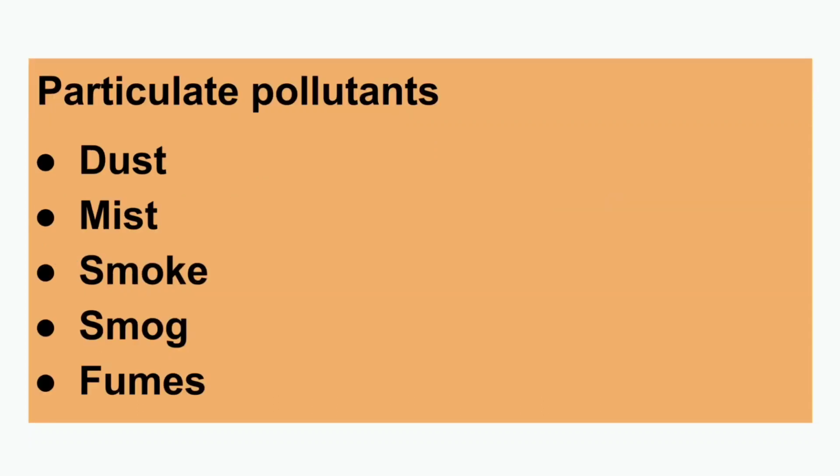The next thing is particulate pollutants. For this, remember it with the rhyme which follows: dust mist, smoke smog, fumes. So for particulate pollutants, remember in this order itself: dust mist, smoke smog, fumes. So tropospheric pollution, in that we have gaseous air pollutants, which is oxides of CNS, carbon, nitrogen, sulfur, H2S, hydrogen sulfide, because it comes in sulfur, you can derive from that. Hydrocarbons, again, it is a derivative of carbon and hydrogen, so you get it from CNS itself. And ozone, remember it additionally.